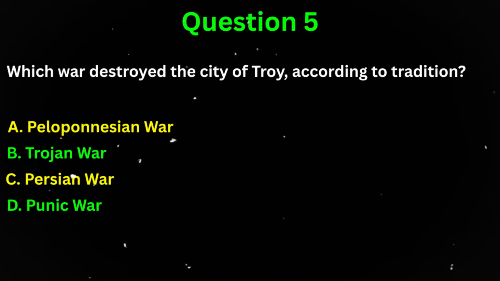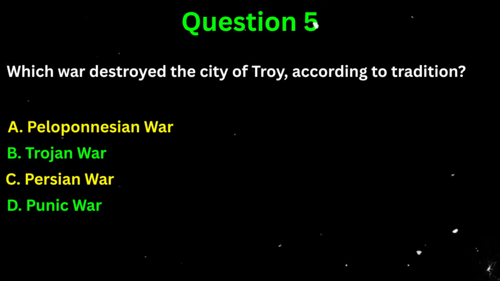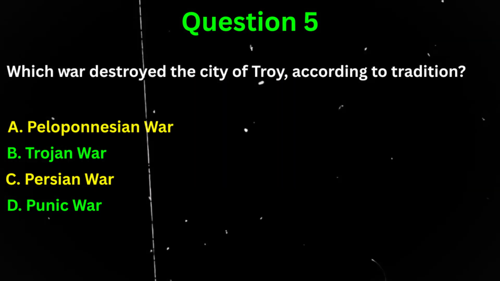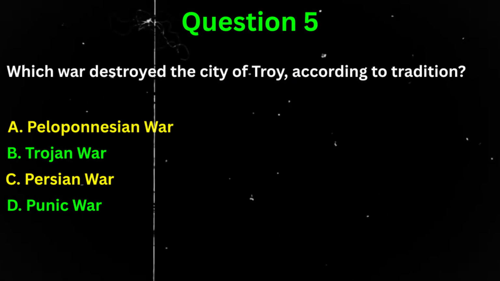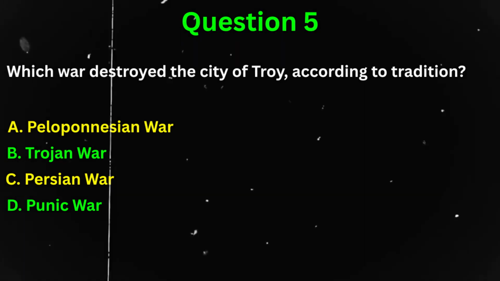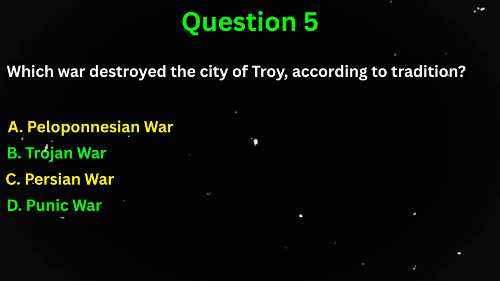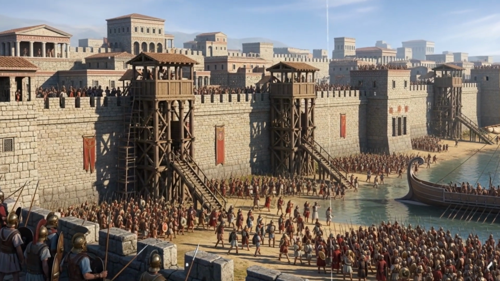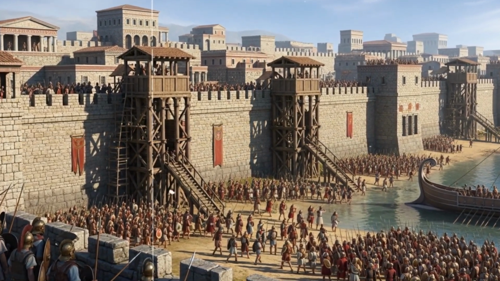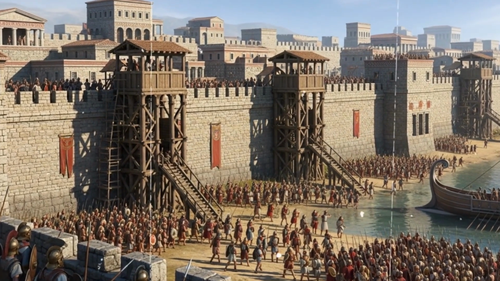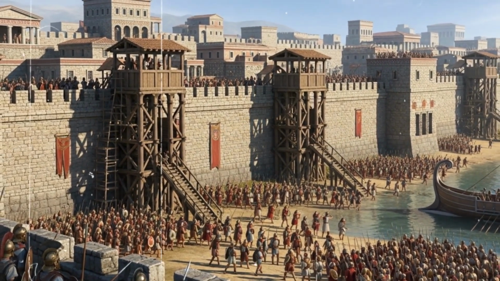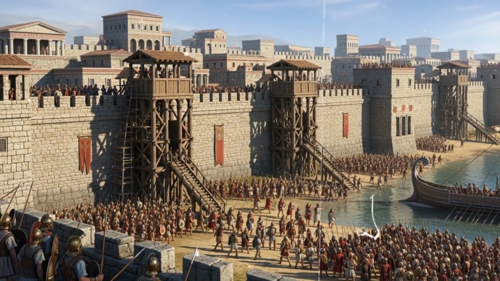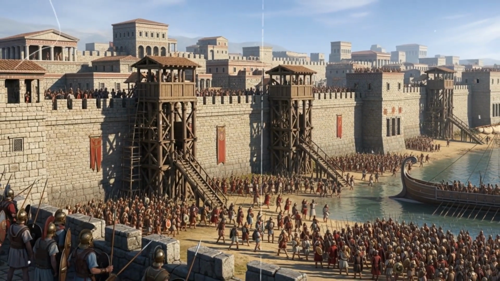Question 5. Which war destroyed the city of Troy, according to tradition? A. Peloponnesian War. B. Trojan War. C. Persian War. Or D. Punic War. The correct answer is B. Trojan War. The Trojan War, immortalized in Homer's Iliad, represents the blurred line between myth and history. Archaeological evidence suggests Troy was a real city, possibly destroyed around 1200 BCE, though the legendary heroes may be symbolic.